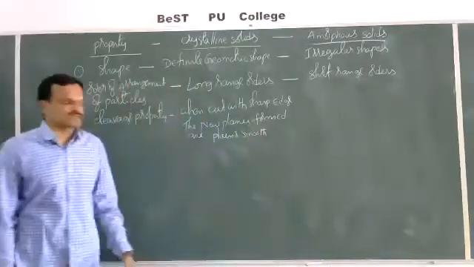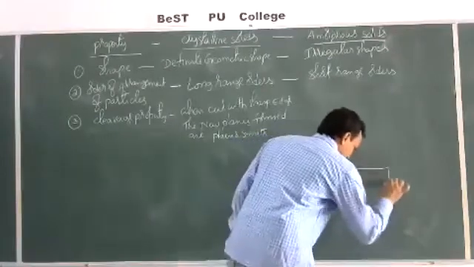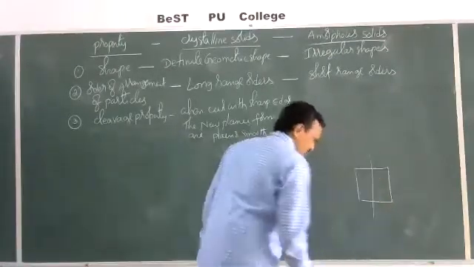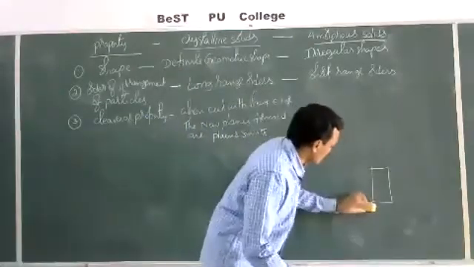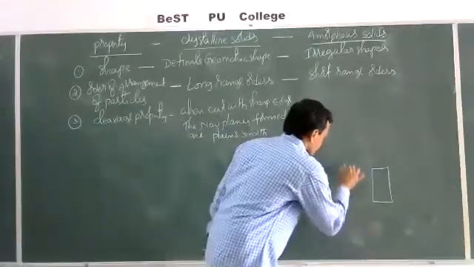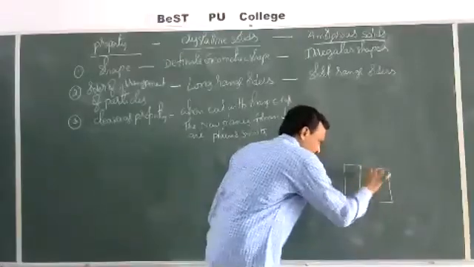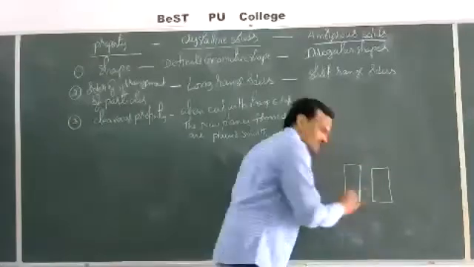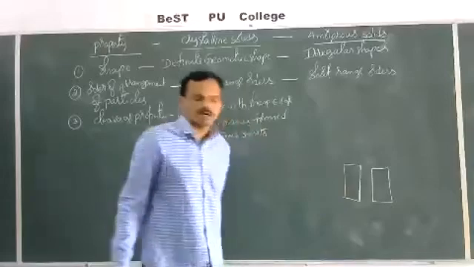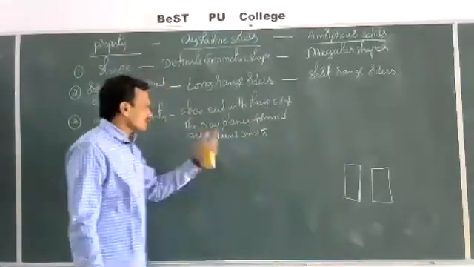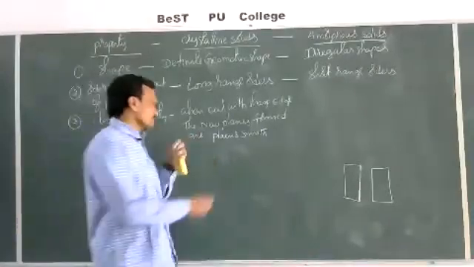The new surfaces formed are plain and smooth. That means, suppose this is a crystalline solid. If you cut it with a sharp edge into two pieces, then we get new surfaces like this. Two new planes are formed when cut with a sharp edge, and these two planes are plain and smooth surfaces.